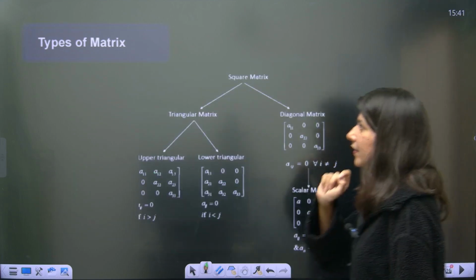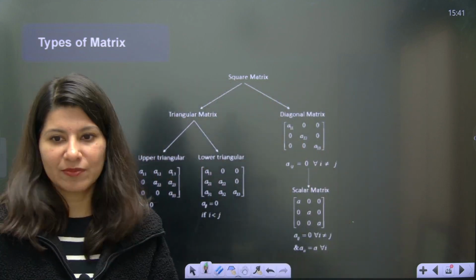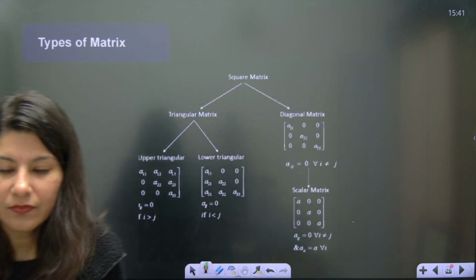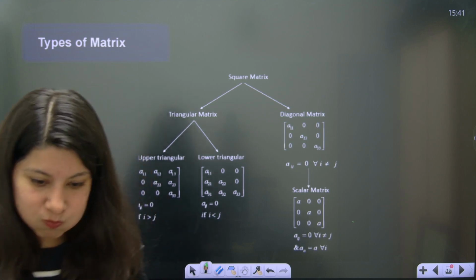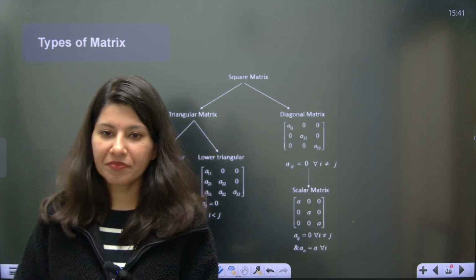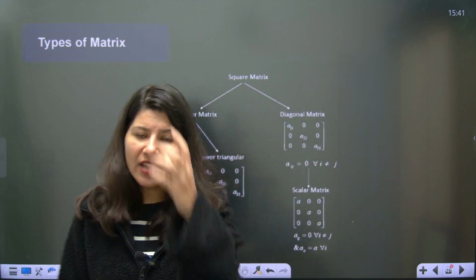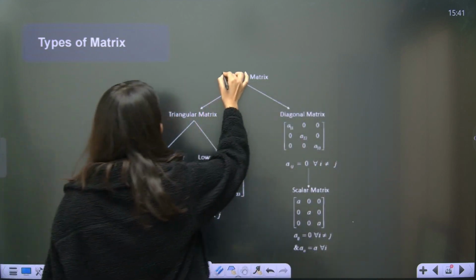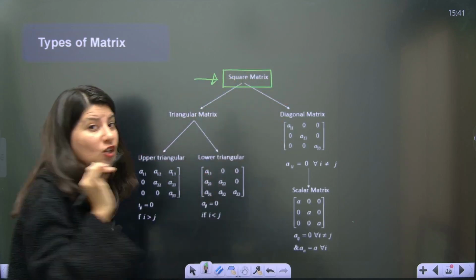And now here comes the types of matrix, okay? Types of matrix. Now, types of matrix, obviously we have studied, there is a square matrix. And we are going to deal with square matrix a lot in this chapter.